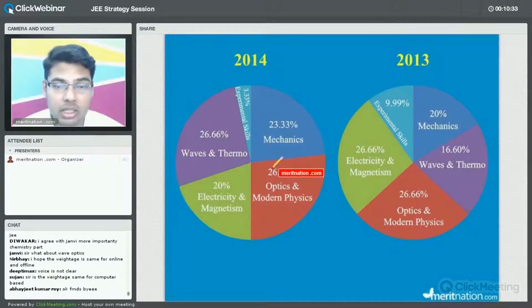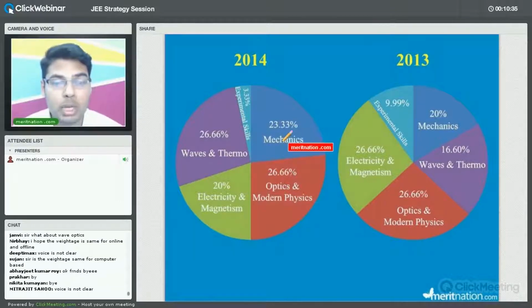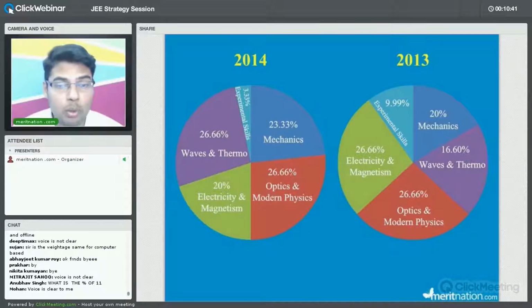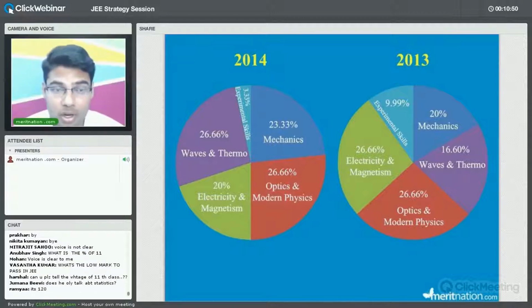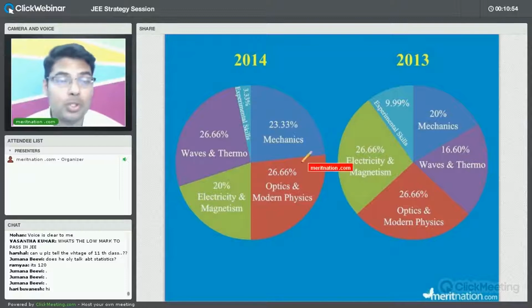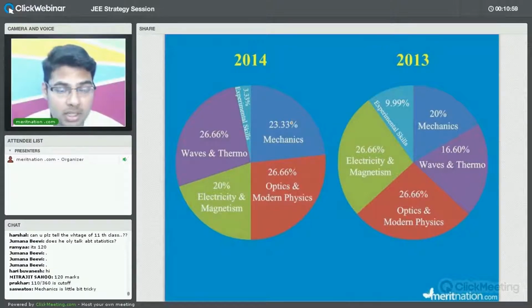Because mechanics, if you see, here you can have 20% of the syllabus and here 23.3% of the syllabus in 2014. So mechanics becomes very, very important, and mechanics is important because the topics that are dealt in mechanics are interrelated with other topics as well, whether you talk about electricity and magnetism, waves and thermo, or optics and modern physics. Mechanics is required everywhere. So it is mandatory to use mechanics because solved questions of mechanics are also there. You can say 23.33%.